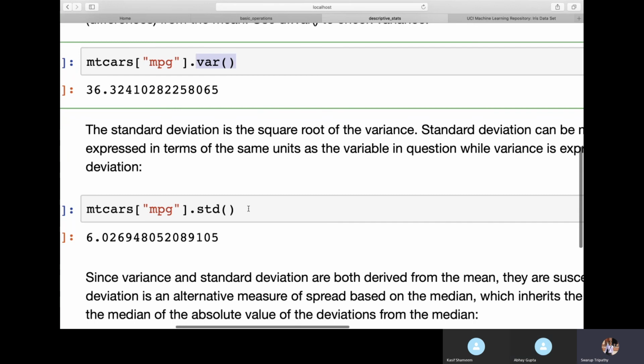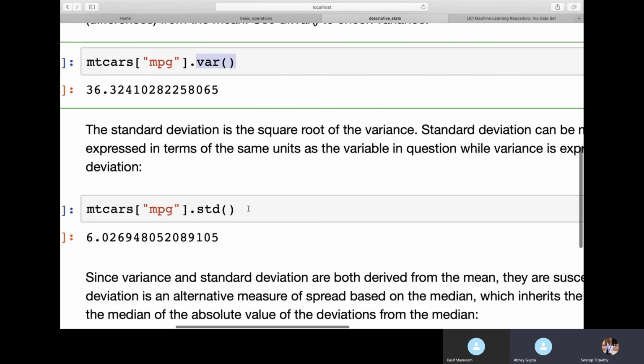What's the variance formula? For population or for sample? For population, the formula is summation of x minus x bar, whole square, divided by n. For sample, it will be n minus 1.